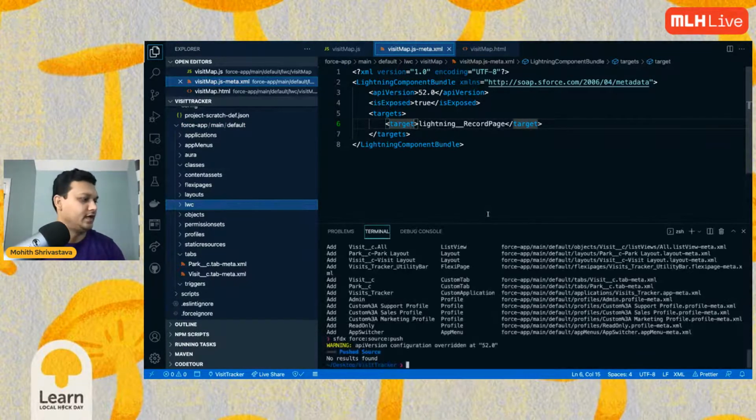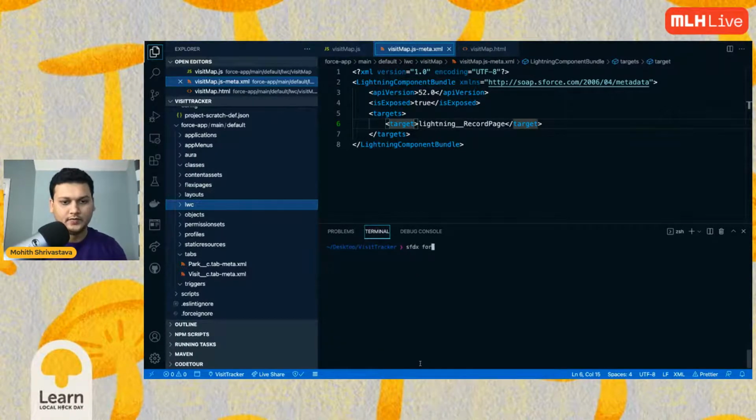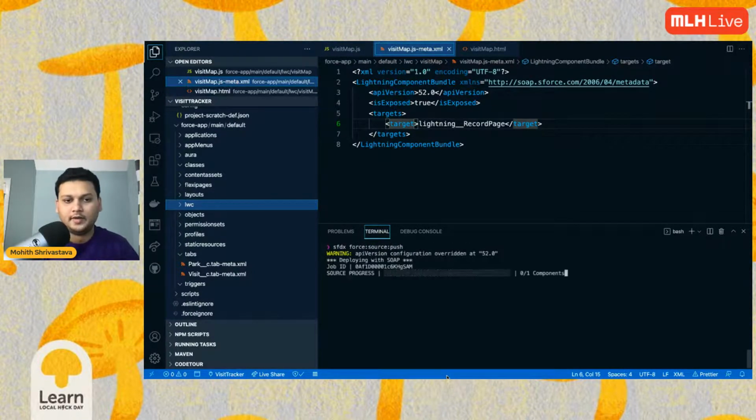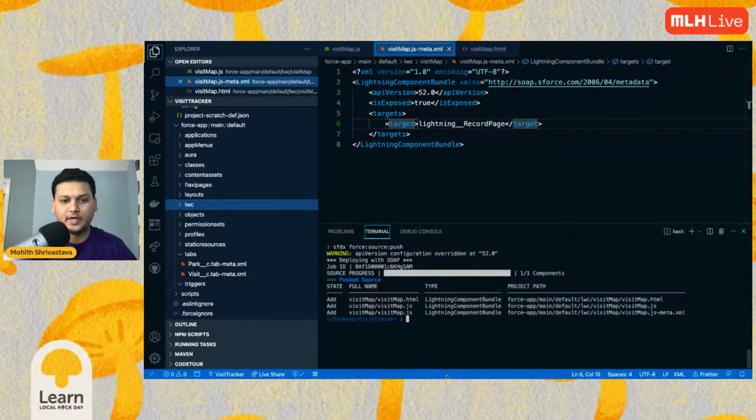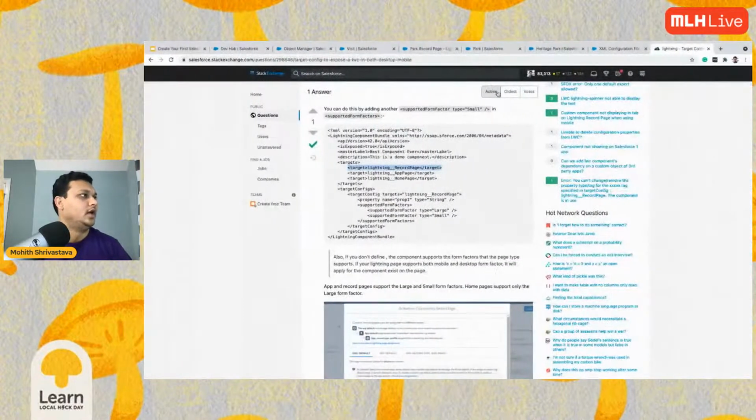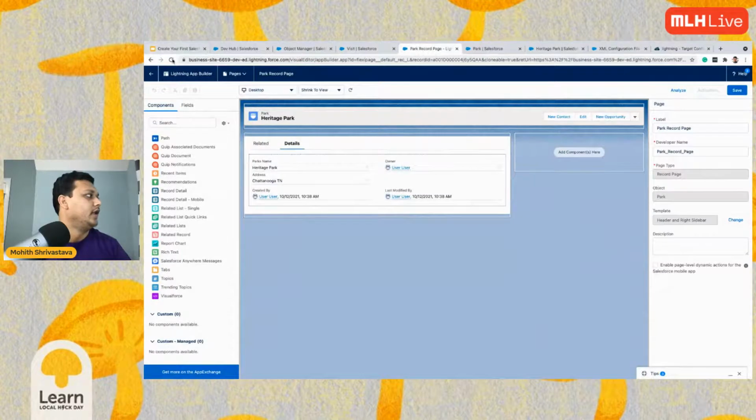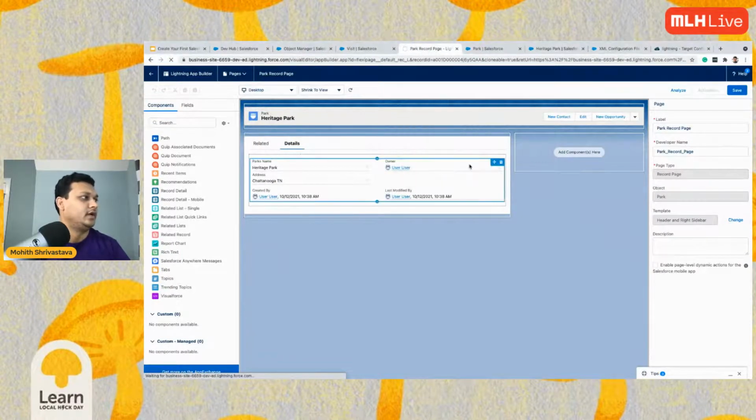To push that, we run SFDX force source push. What this will do is deploy the component from my local machine to my org. Now if I actually reload it, let's reload.